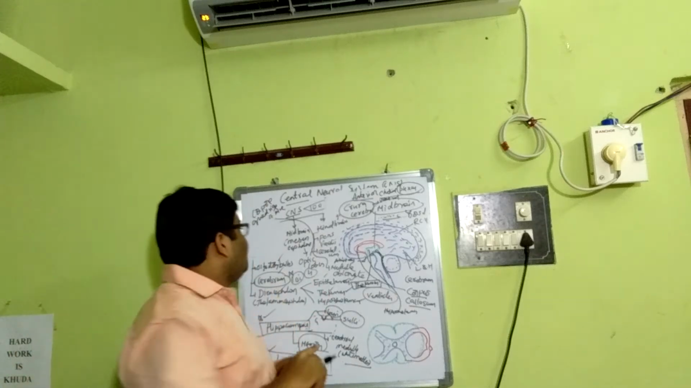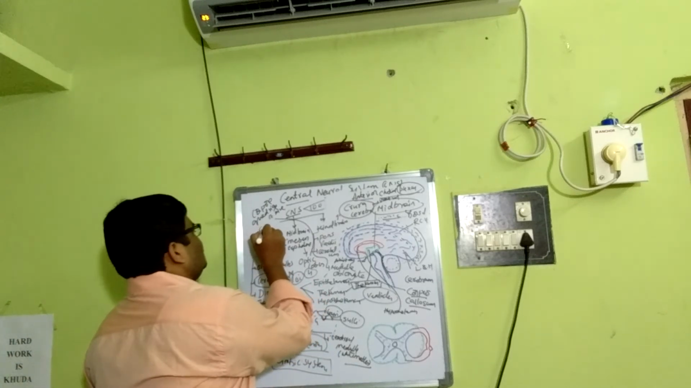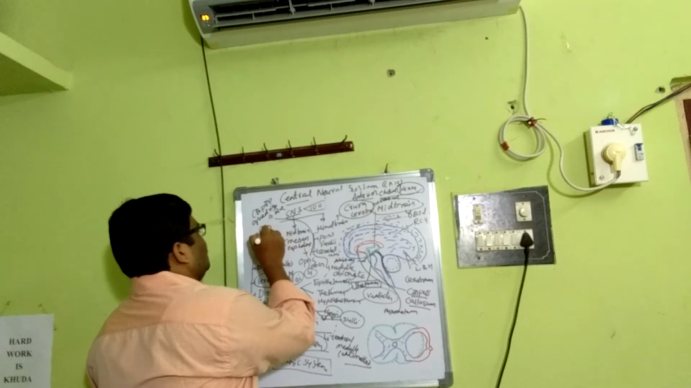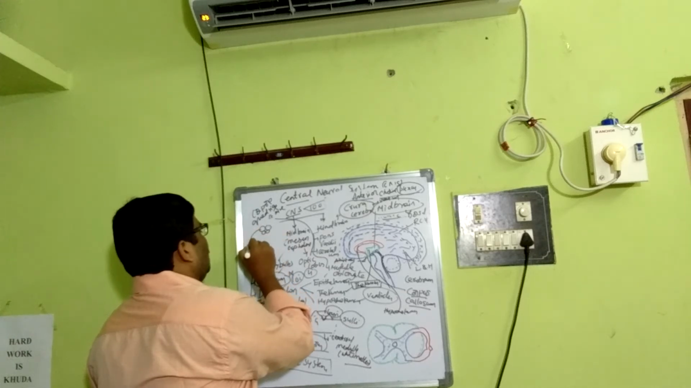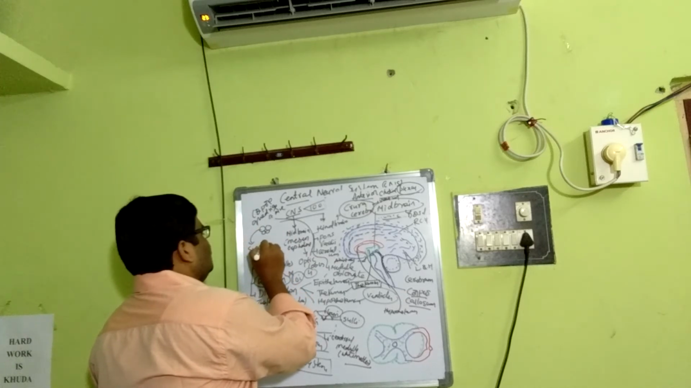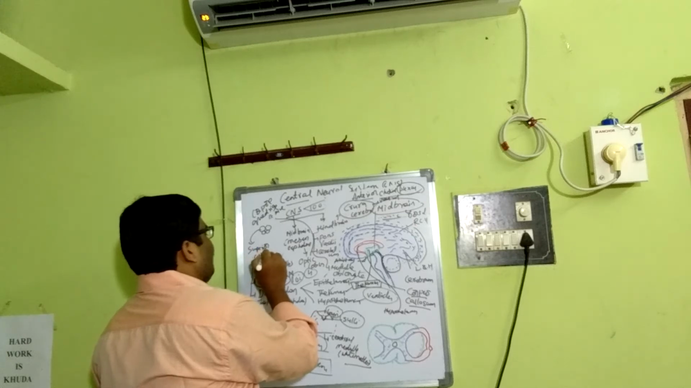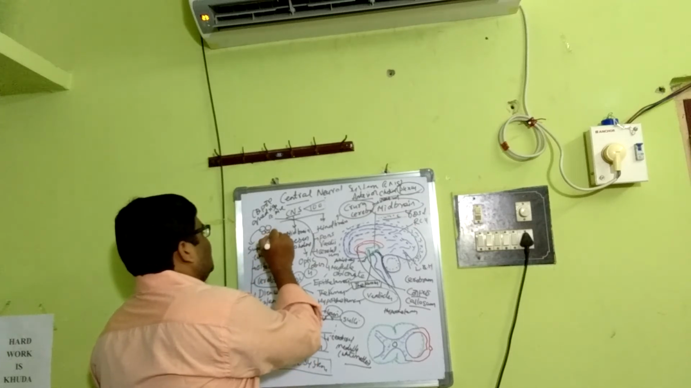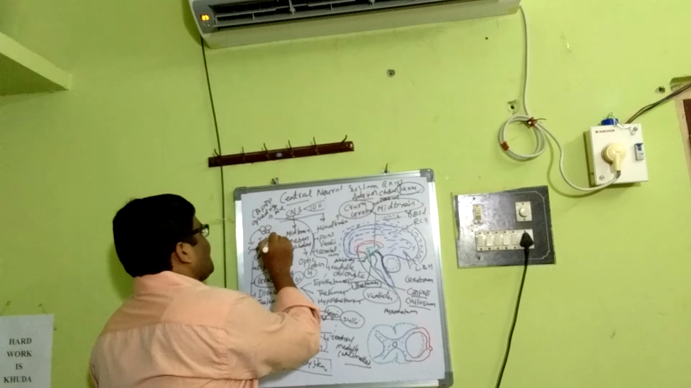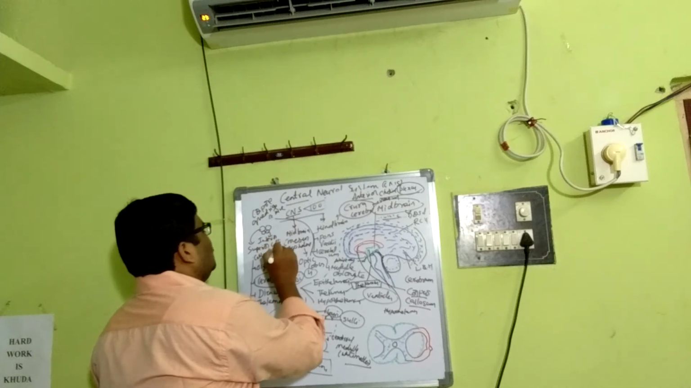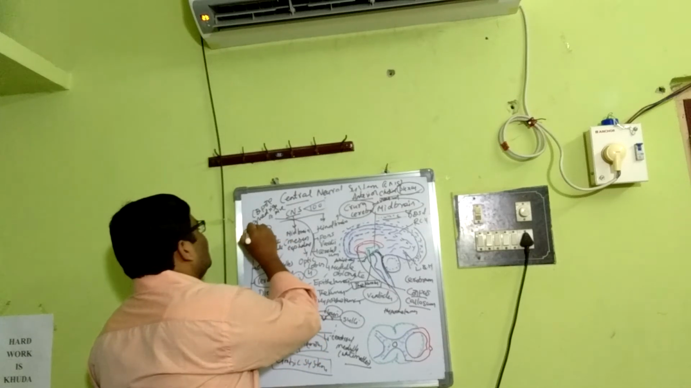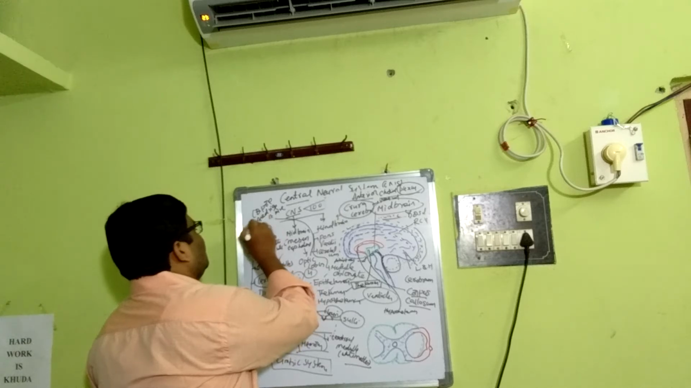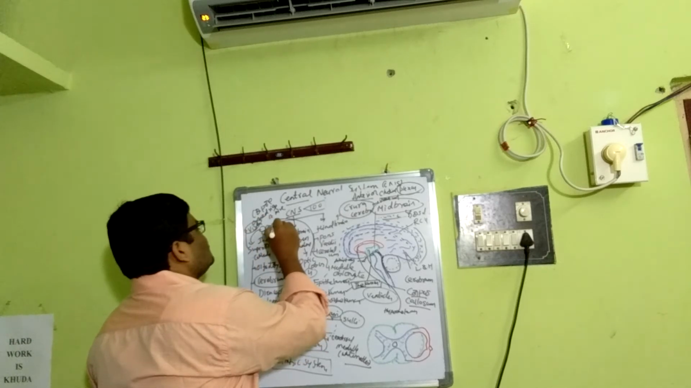The corpora quadrigemina are again of two kinds. Say like this, the corpora quadrigemina, the optic lobes. That is the superior colliculi, and this is the inferior colliculi. The superior colliculi are concerned with vision, and the inferior colliculi are concerned with auditory function.